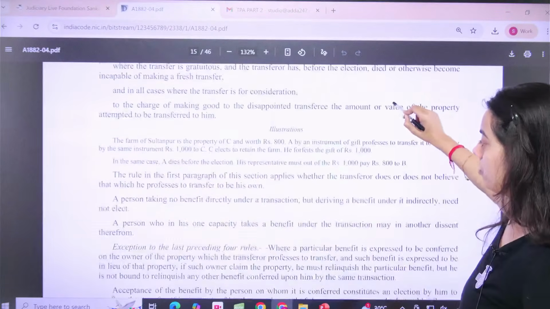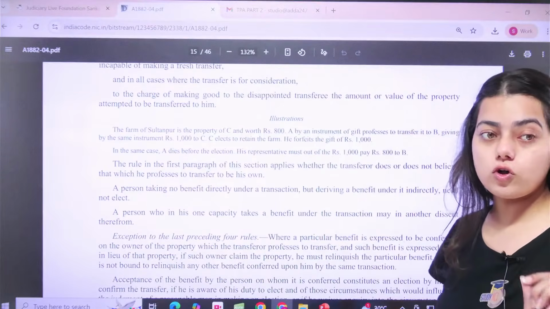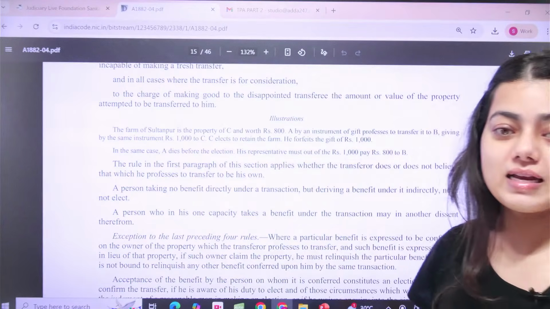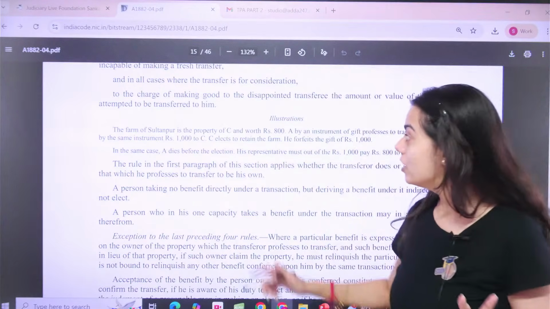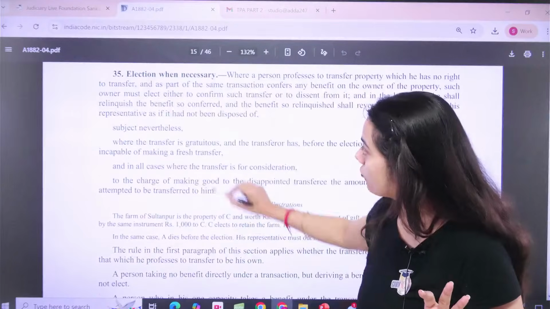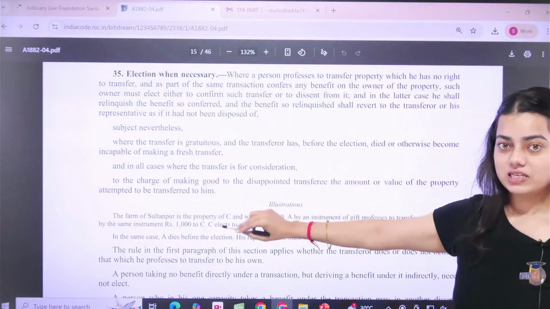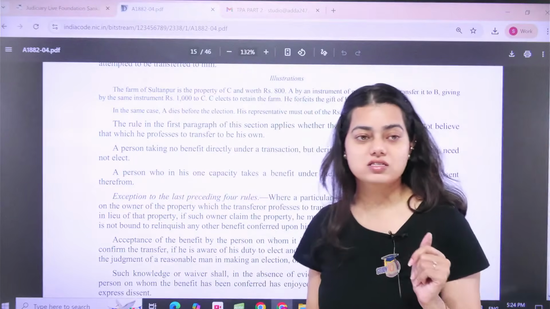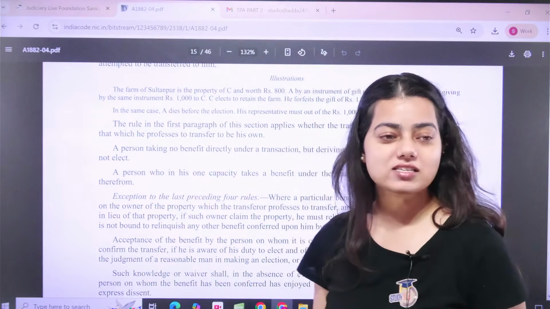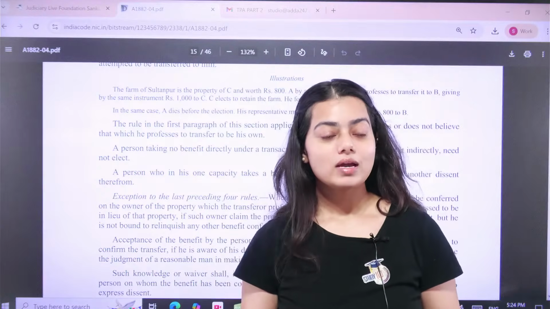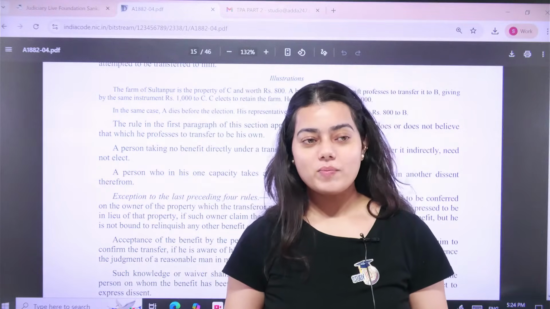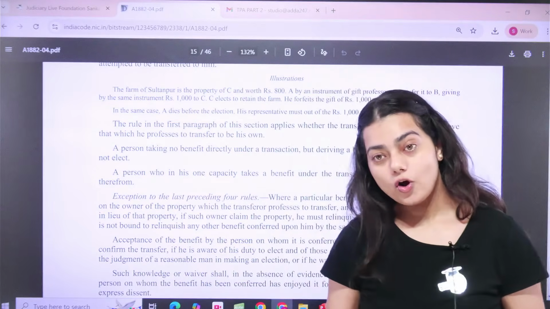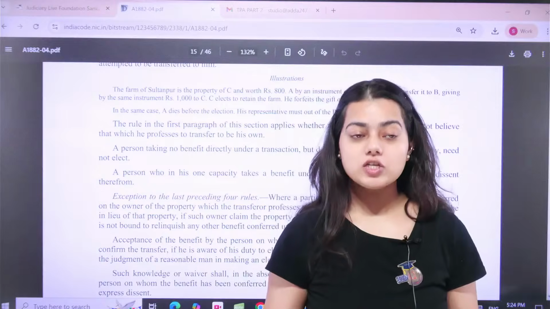I hope you are able to see. I'll show you the illustration also. Ratnakar Yadav, everyone is answering correctly. Let me show you with an example. So this is the illustration of your section number 35. Is this visible on your screens? Just type yes in the comment section very fast. A fast yes from everyone on whether this illustration is visible or not. Then I'll proceed to explain it to you.